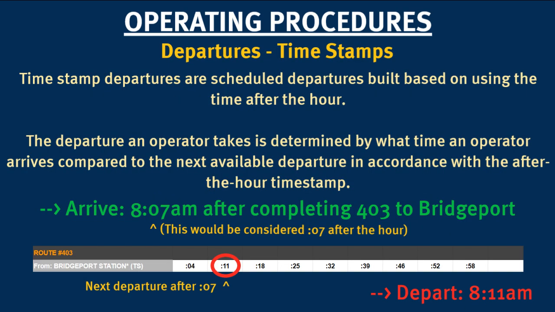Timestamps are used for scheduled departures. The departure an operator takes is determined when they arrive at a terminus. This time is compared to the next available departure, in after-the-hour format.